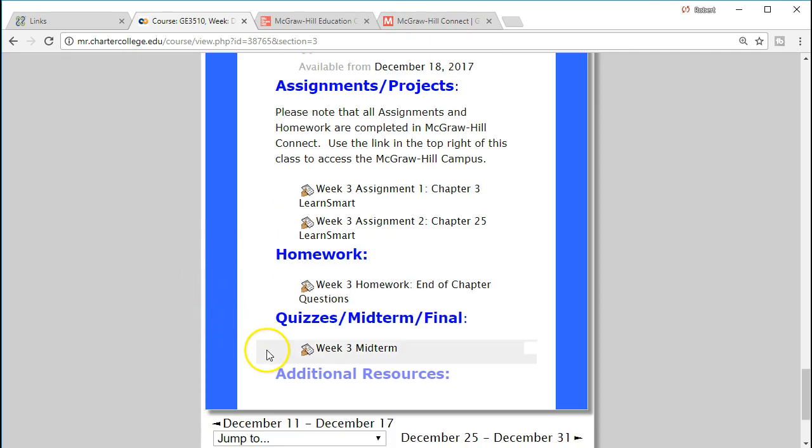Then we have the quiz down here. We know that the quiz is going to be worth the most points, given the fact especially that this is the midterm. Quizzes, we have less leeway in order to do late work, and therefore make sure to do the quiz or the midterm in this case. Any points are better than no points. 10% is better than a 0. Make sure to pick up any points you can on those. If you have to go back for late work on assignments and homework, we generally have more leeway to do that. However, we will lose points in accordance with Charter College policy.